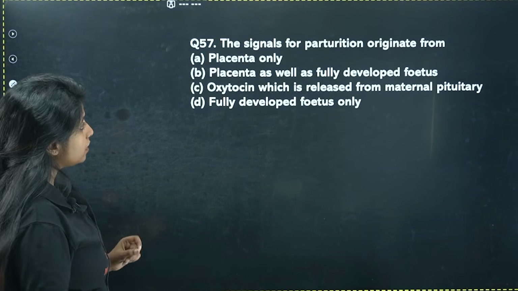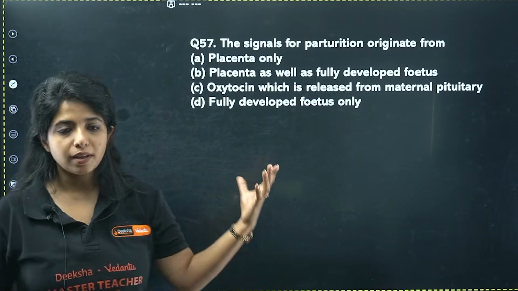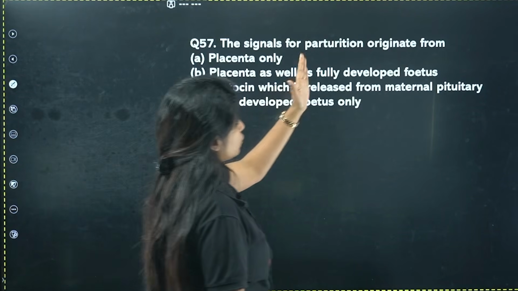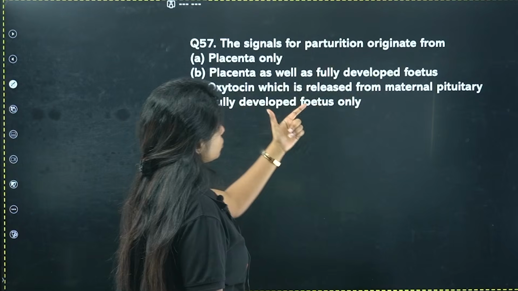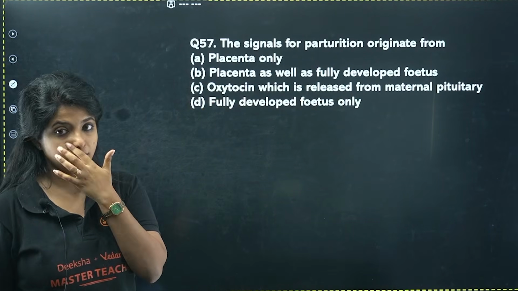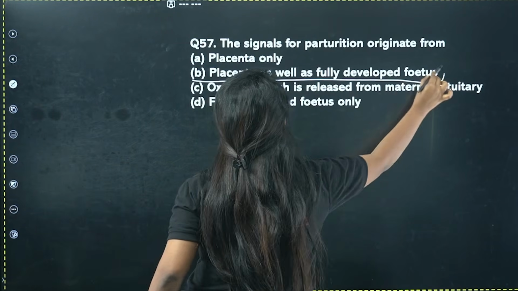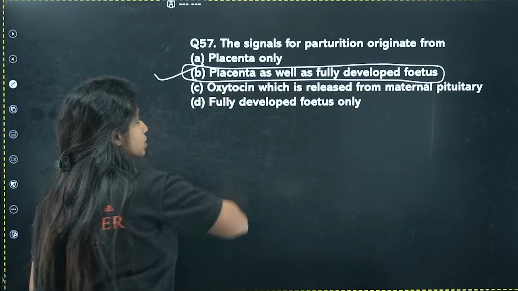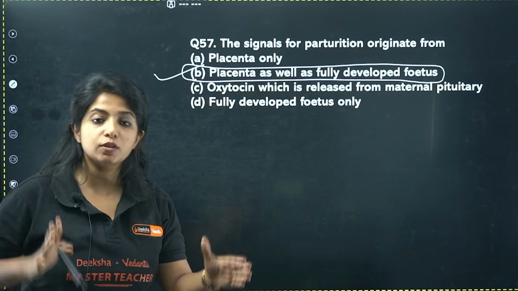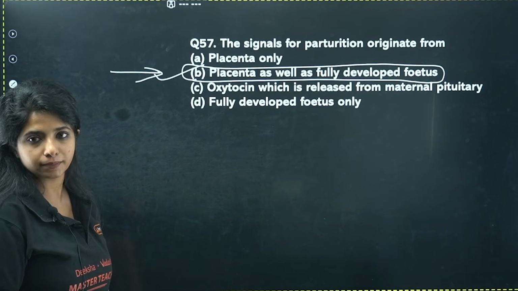Okay, 57th question. The signals for parturition originate from: placenta only, placenta as well as the fully developed fetus, oxytocin which is released from the maternal pituitary, or fully developed fetus only. What do you think is the answer? Signals for parturition originate from the placenta as well as the fully developed fetus. Both of them are equally responsible for that. So I'll say B is your answer for this particular question.